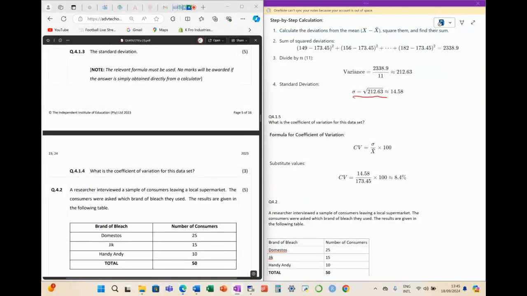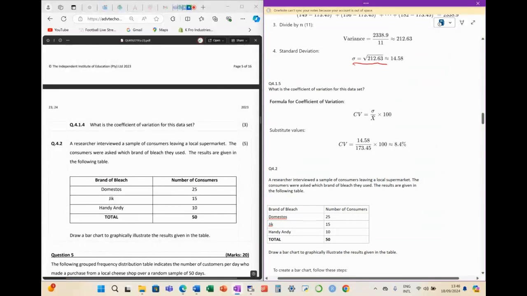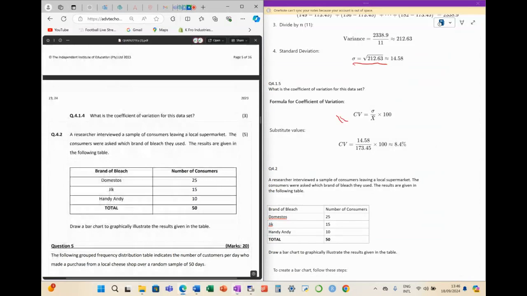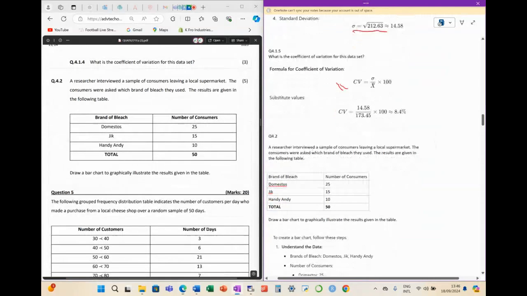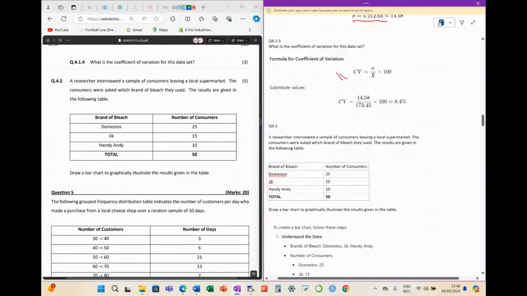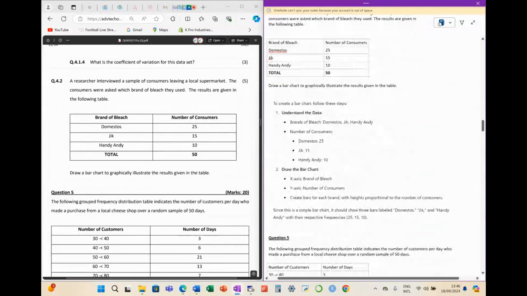All right, so here they ask: what is the coefficient of variation for the data set we were looking at just now? You can see CV, that's your formula for the coefficient of variation. Fortunately, they didn't ask for interpretation, but you never know, they might ask, so make sure you read up on that so you can interpret. Awesome. That was our question 4. Then we said 5 and 6 we also need to do.